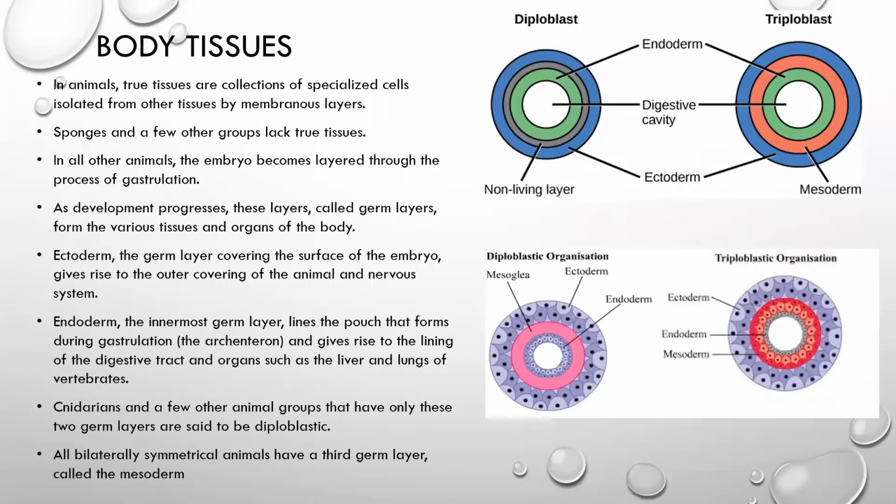In case of triploblast, we have three layers: endoderm, ectoderm, and mesoderm. You can observe in these two diagrams, this is the outermost layer, which is ectoderm.